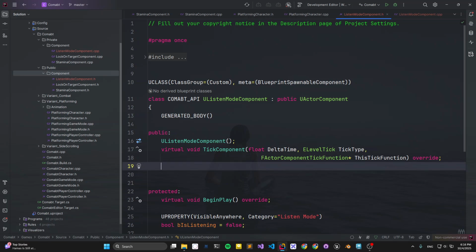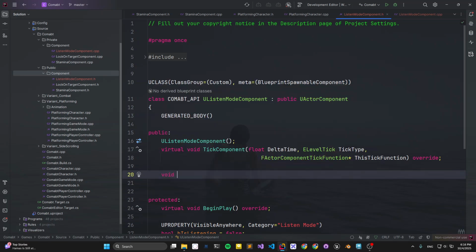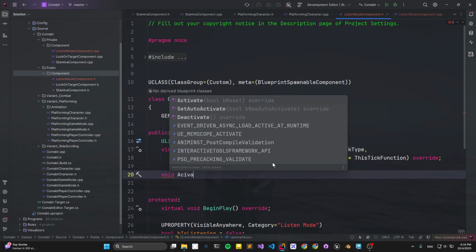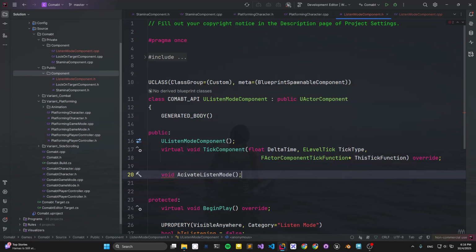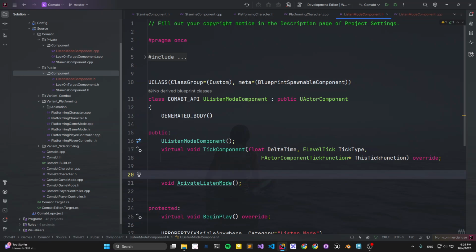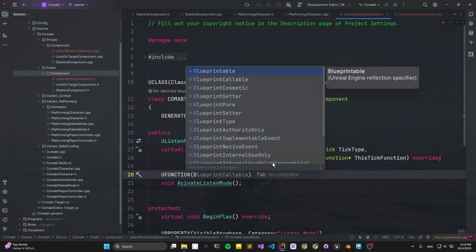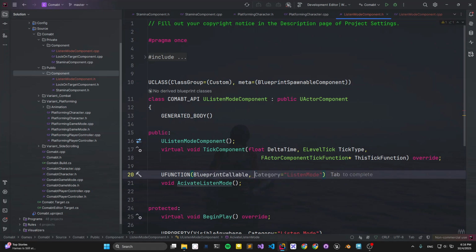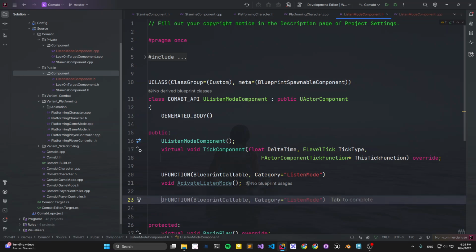First of all, we're going to need ActivateListeningMode, and also DeactivateListeningMode. Make them BlueprintCallable, so we can just call them in the blueprint when you press some key in the event graph.